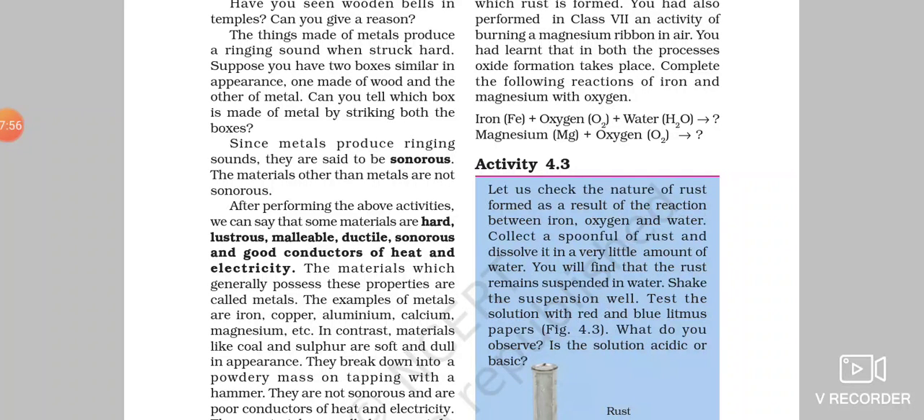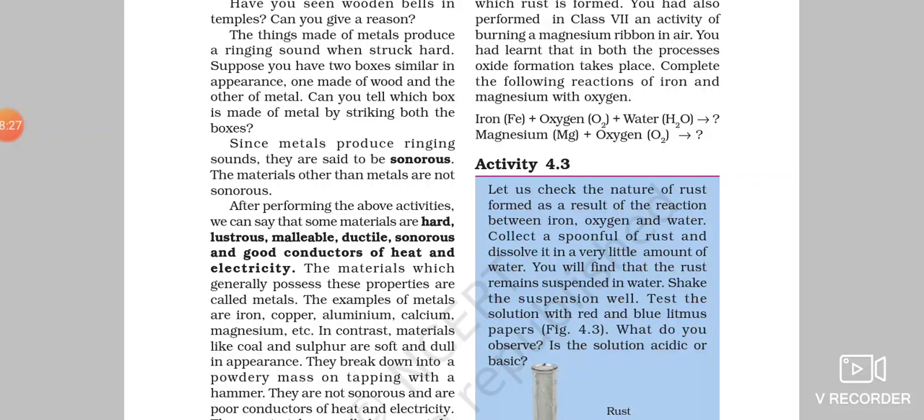So we can say the properties of metals are that they are hard, they are solid in state, they are sonorous, they are good conductors of heat and electricity, they are ductile, they are malleable, and they are lustrous. So these are the physical properties of metals, right?